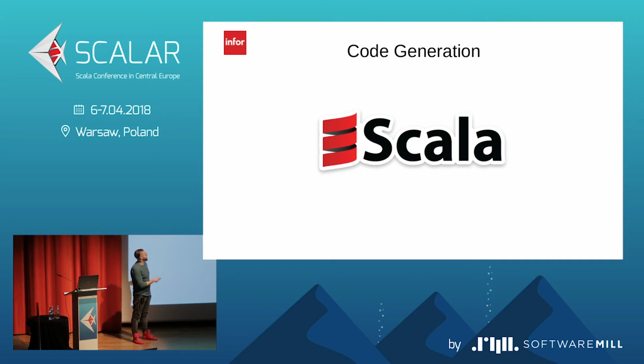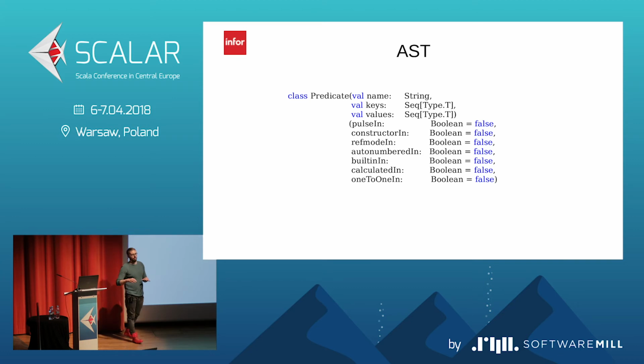So let's first create a model of the logical inside Scala. And to do it, we did it in the abstract syntax tree. So the first concept, the major one, is the predicate, and we have a class predicate which has a name, which has a key, which is a sequence of types, which has a value, which is a sequence of types also. And we have different kinds of predicates.